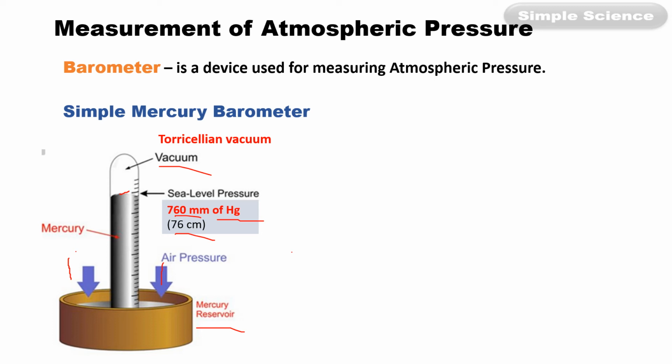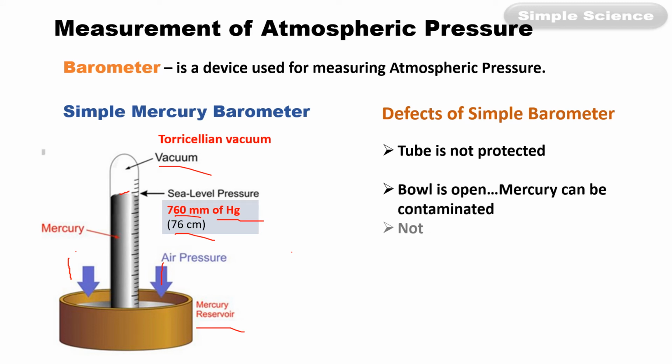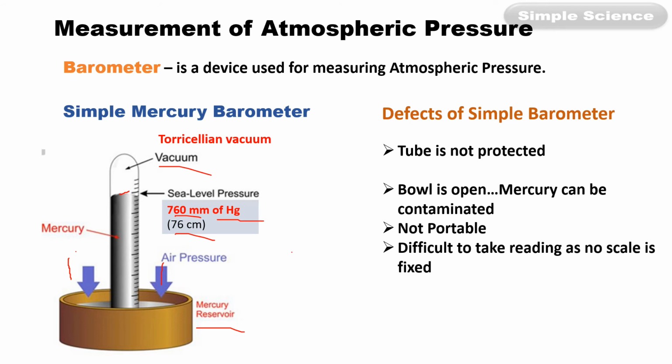But there are some defects. Suppose the atmospheric pressure increases, the level of mercury will rise in the tube. Now there are some defects in the simple barometer. First of all, the glass tube is not protected. The bowl or the mercury reservoir is open, so the mercury can be contaminated.